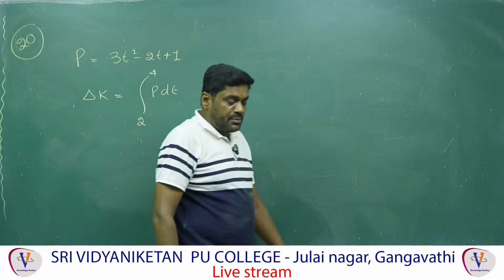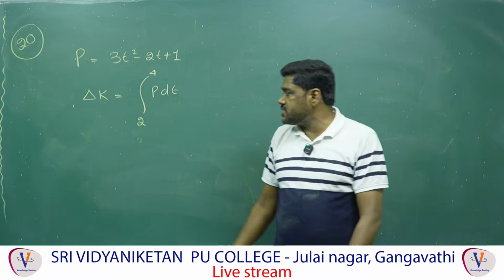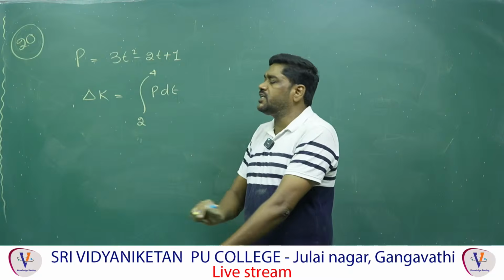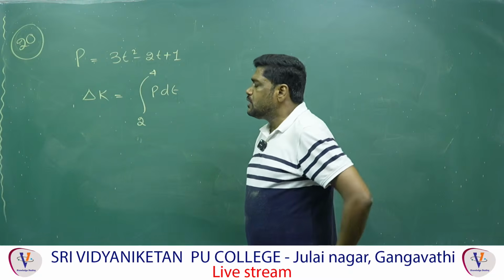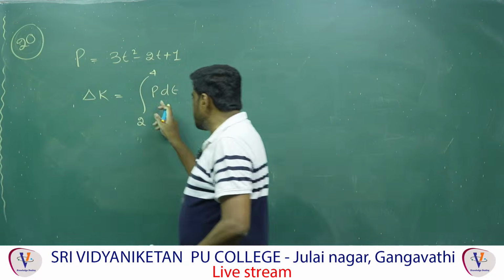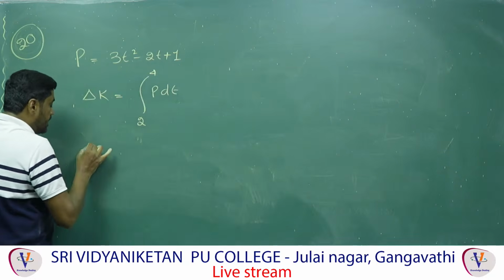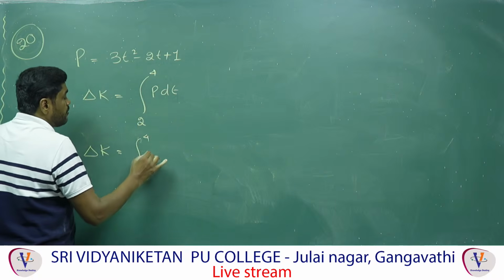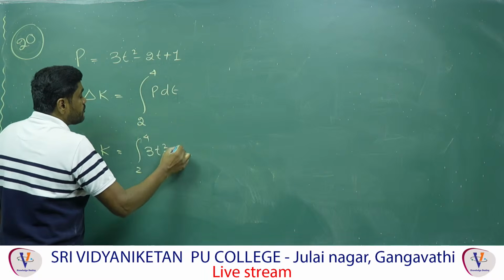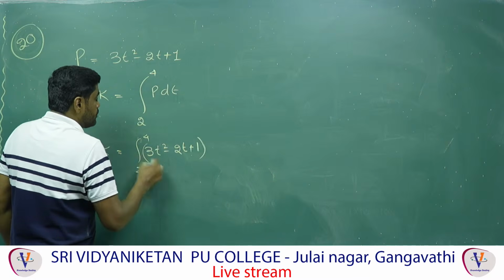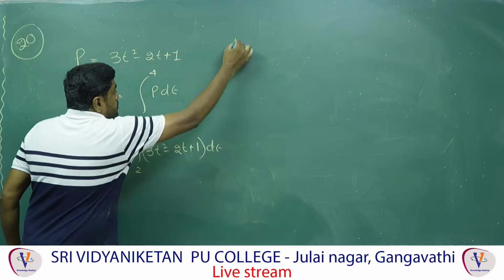In the work power energy lesson, the direct formula is this: when the power changes with respect to time, the change in kinetic energy delta K is equal to the integration from 2 to 4 of P dt, and in place of P you substitute that value and we can get the answer. Delta K is the integral from 2 to 4 of (3t square minus 2t plus 1) dt.